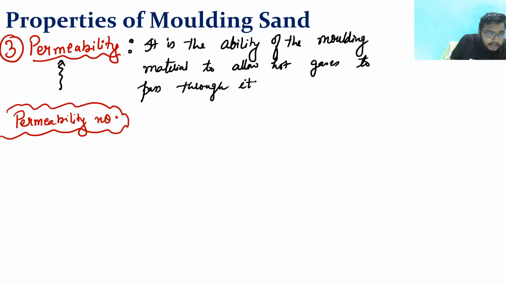So there is a permeability number. And what is this permeability number?